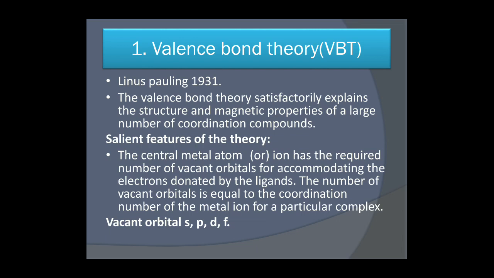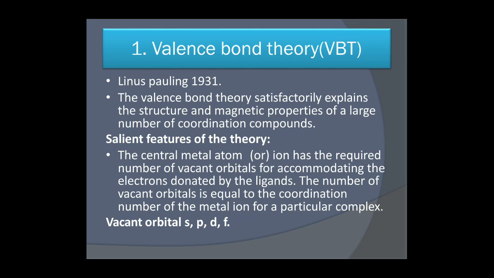For the valence bond theory, this is called VBT. Linus Pauling in 1931 explained these points. The valence bond theory satisfactorily explained the structure and magnetic properties. It was very satisfying how we can explain the magnetic properties and structure of coordination compounds. What were the special features of this theory? The theory depends on this.